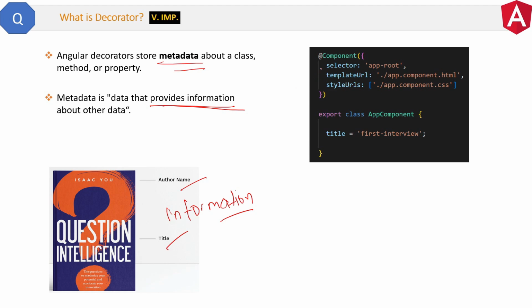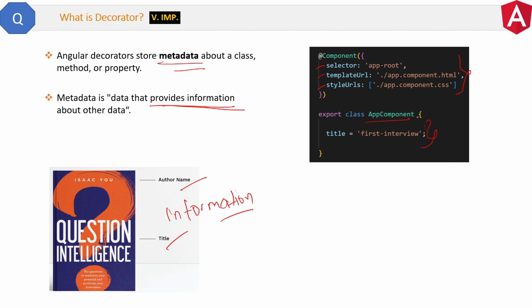Similarly, here we have this component file. Now the main logic and data of this component file will be inside this class, the AppComponent class, right? But the information like selector is metadata. Similarly, templateUrl and styleUrls will be the metadata. So the decorator stores all the metadata of the component.